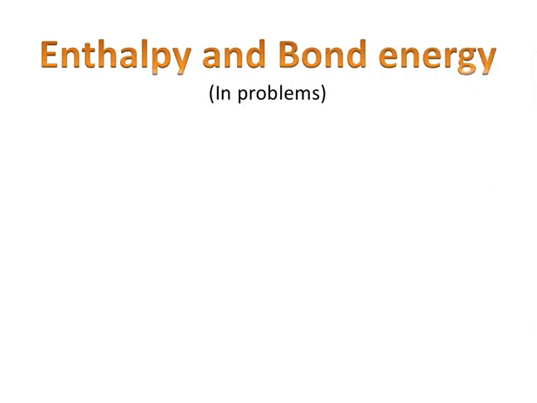Next, enthalpy and bond energy. This is the most important topic for solving problems. Many problems, the maximum number of problems, will be asked from this. If you know this topic very well, then you can solve any problem. This is the main thing where most of the students get confused and go wrong. So enthalpy means enthalpy of reactions. There are many reactions: formation, combustion, combination, decomposition, hydration, whatever. You have to differentiate enthalpy and bond energy.